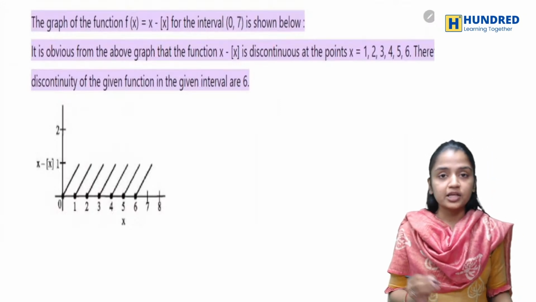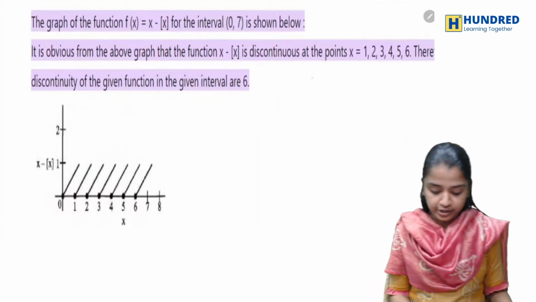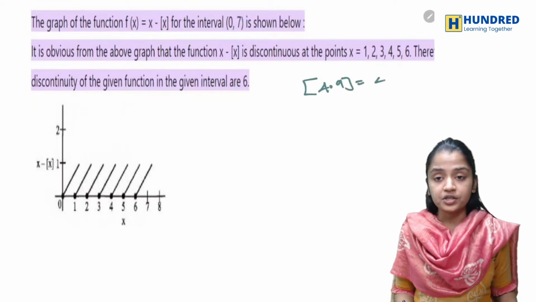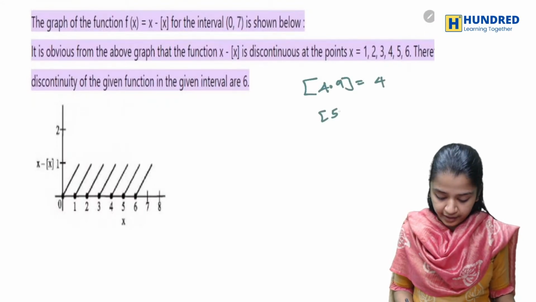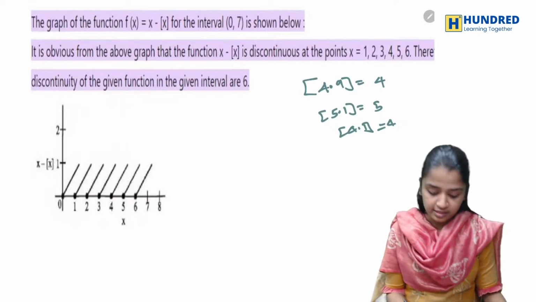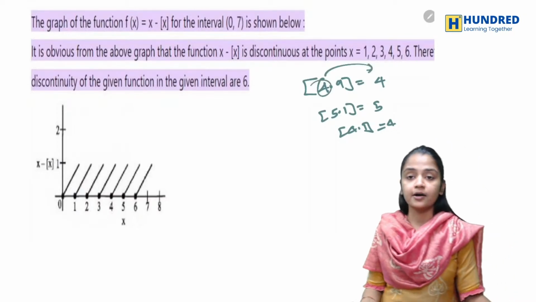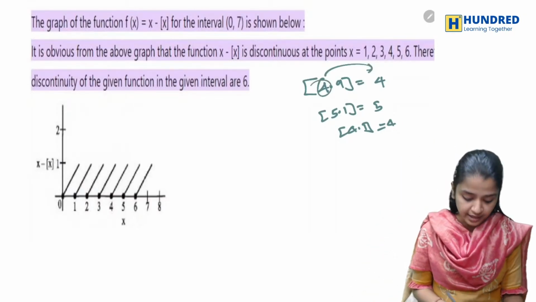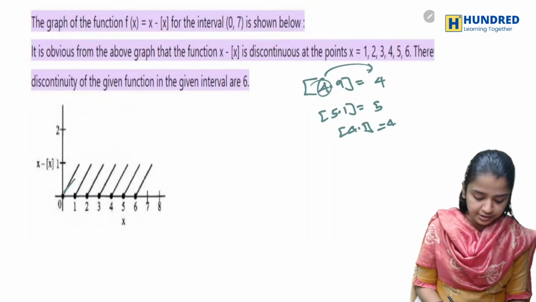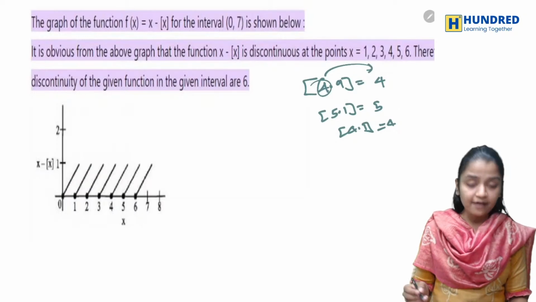When you have 4.9, your function will still be 4. When you have 5.1, your function will be 5. When you have 4.1, your function will be 4. So similarly, when you substitute any points in the interval 0 to 1, it will have a graph like this.